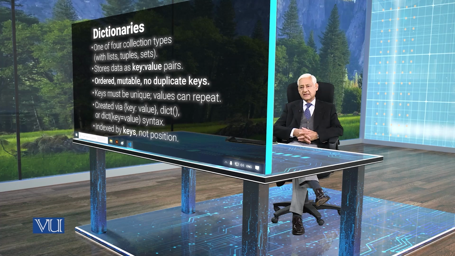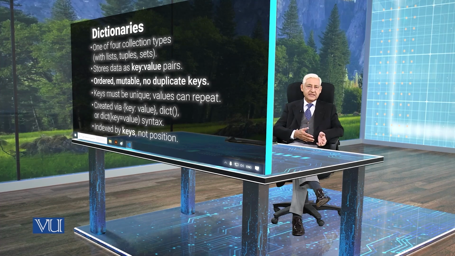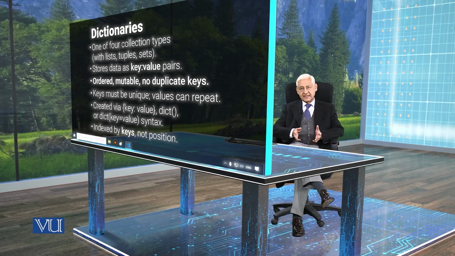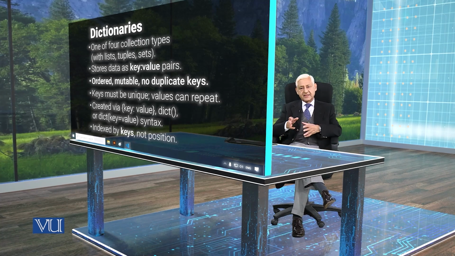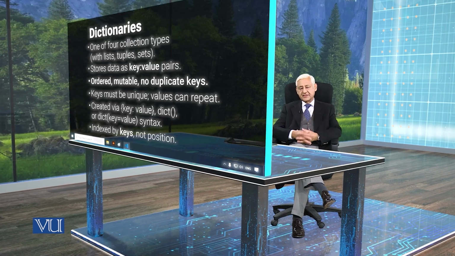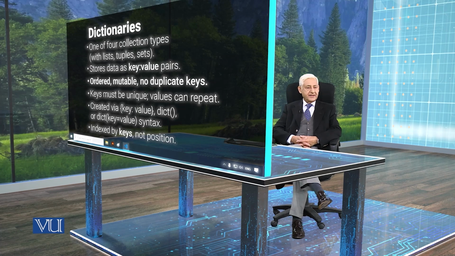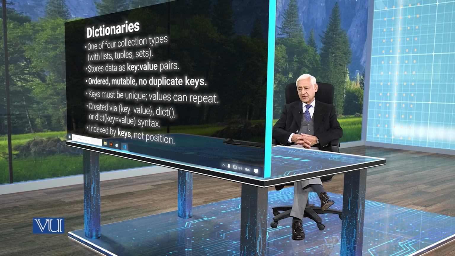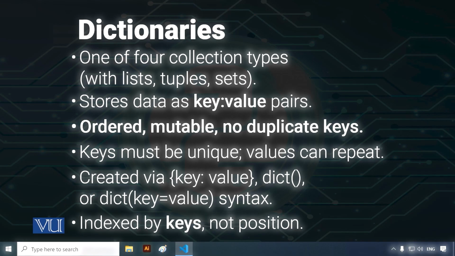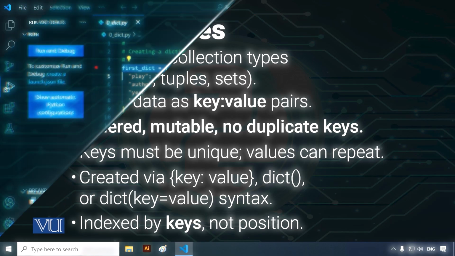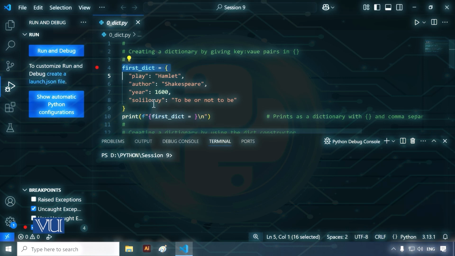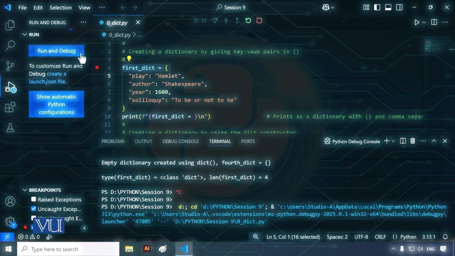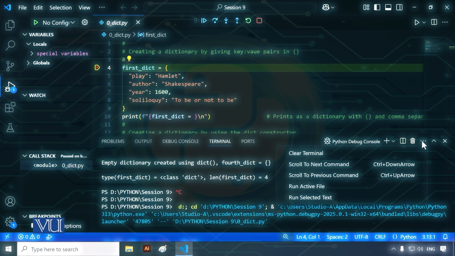But there are several other methods. There's also the dict constructor, like we have a list constructor. And with the dict constructor, we can create a dictionary. We can create it using lists and tuples, etc. They can be given as arguments. So let's take a look at some of the construction methods for a dictionary. Okay, so what I've done is I've written a few lines of a program, and we will step through it using our debugger. Nothing really to debug, but let's take a look at how it works.